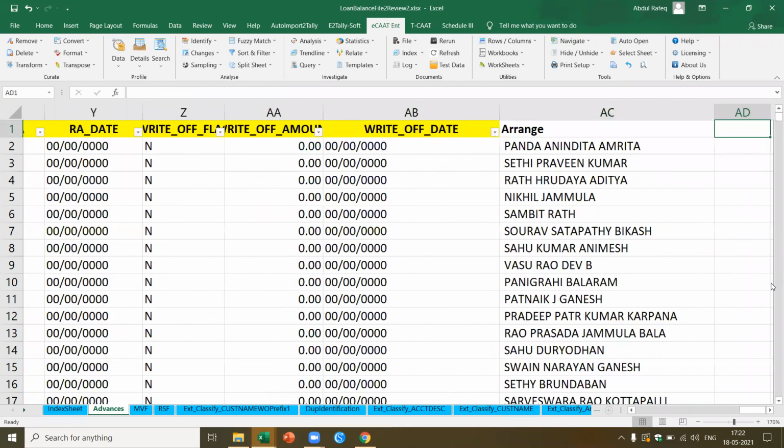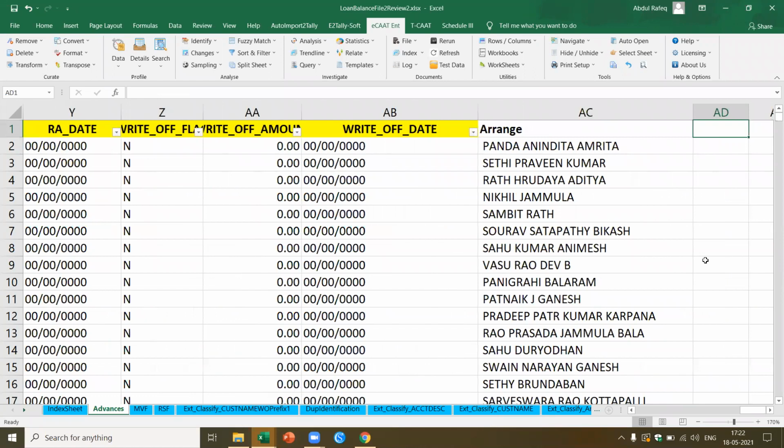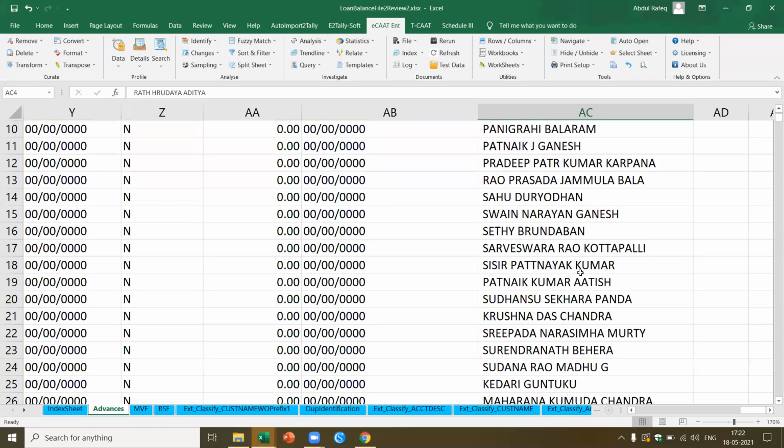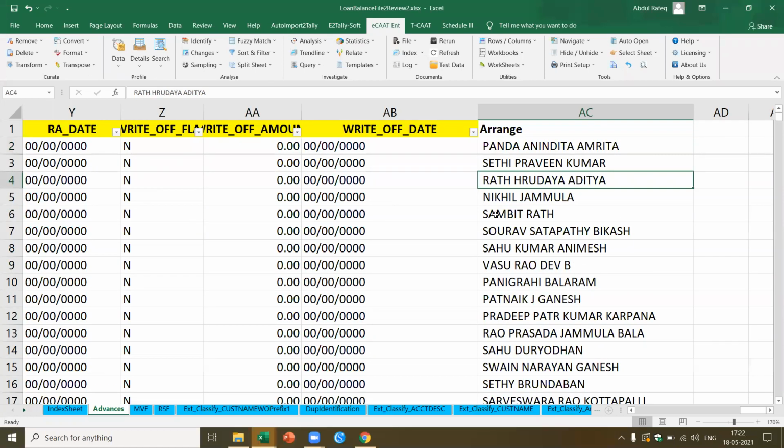Okay, what is the data all about and what type of analysis can I do? I used a fuzzy match function called fuzzy match arrange. Based on that, I was able to rearrange the names, and then identify duplicates. For example, in one case it is given as Sambit Rat, and another place it could have been given as Rat Sambit.